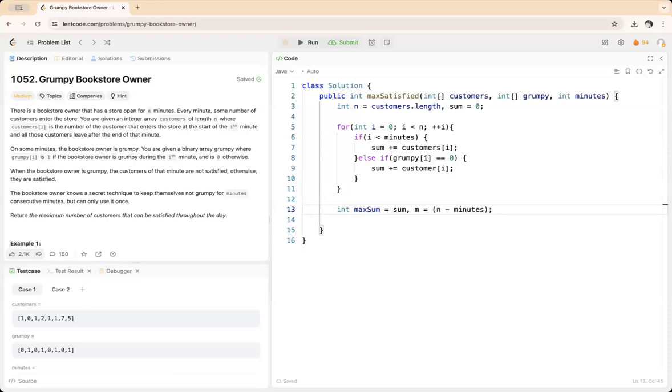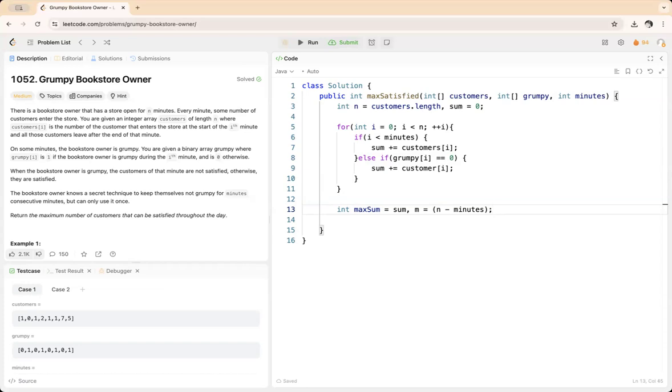Okay, so 5 minus 3 is 2. So our array index starts from 0, so it will be 0 1 2. And it should go to 4. So from 2 it should go to 4, so it will be 2 3 4. So it will be 2 plus 3 is 5, but it should go till 4. So it should be 2 plus 3 minus 1.